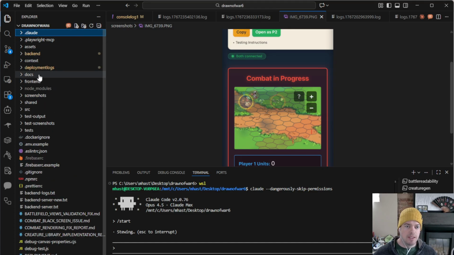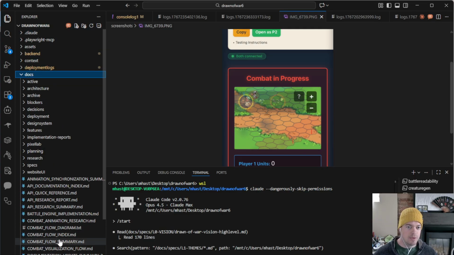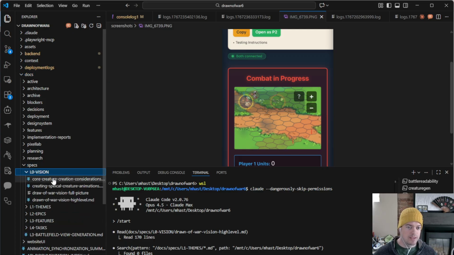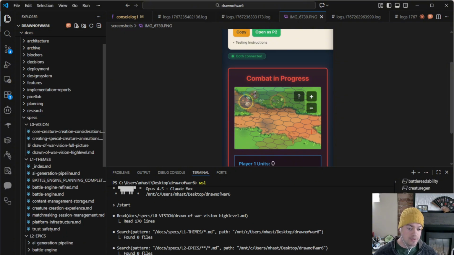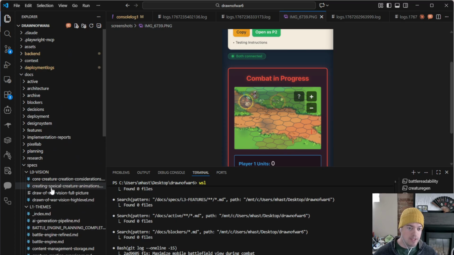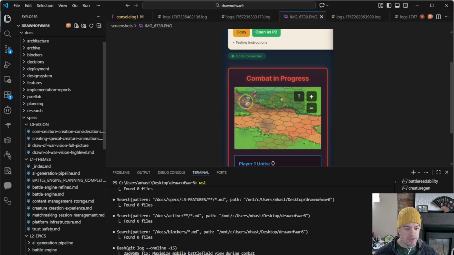So I keep this docs folder where we're tracking all the features we've built, as well as our feature roadmap under specs. This is where I've drafted out, with Claude's help, a breakdown from the overarching vision of the game. So high level, what are the goals, user experiences, what's fun about it. Break that down into some big buckets, themes, and then we break that down further into epics.